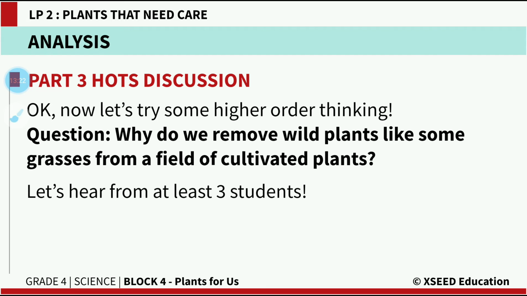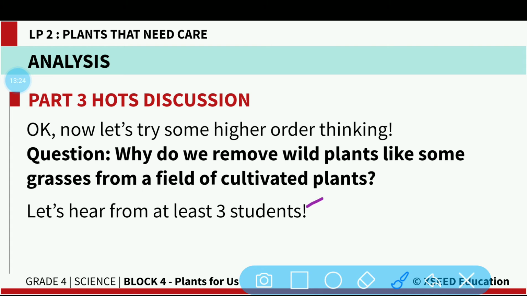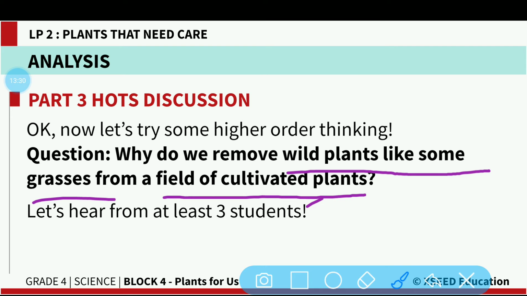So my question is, why do we remove wild plants, like some grasses, from a field of cultivated plants? Understand? Because along with the cultivated plants, these plants are growing continuously. Can you think and tell why?